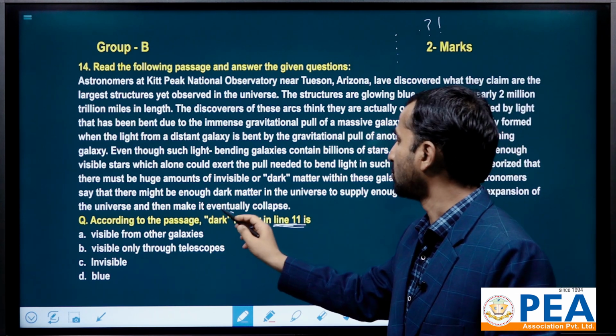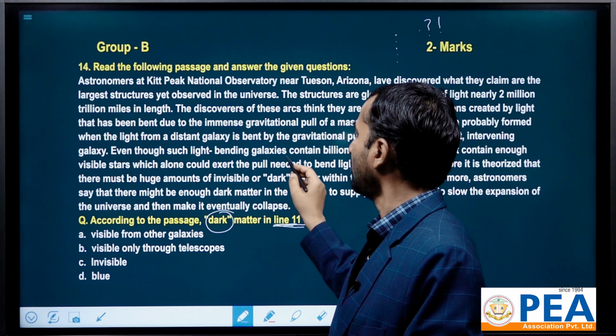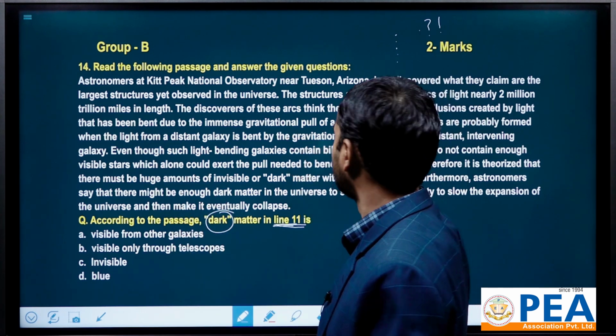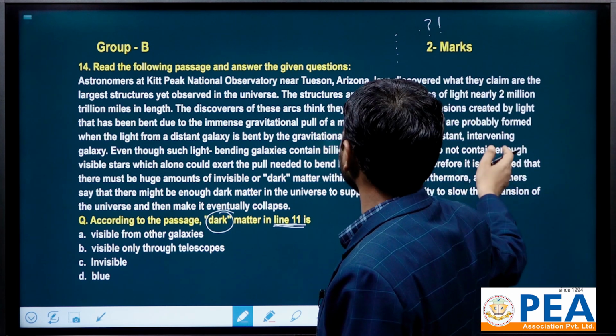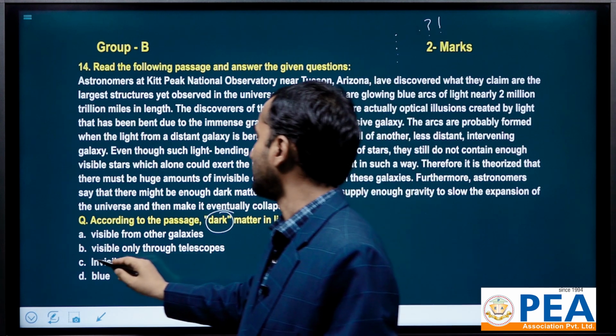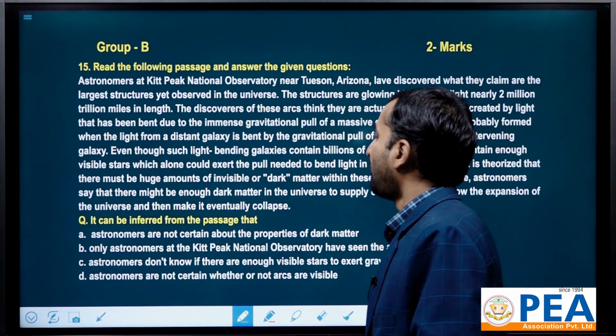Basically, this word might not be given in line number 11, but wherever you find it, while typing this one, there could have been some problem related to sizing your passage. But wherever you find dark, it means invisible. Here the answer is invisible. Okay. It can be inferred from the passage.